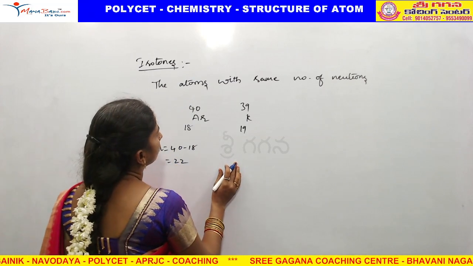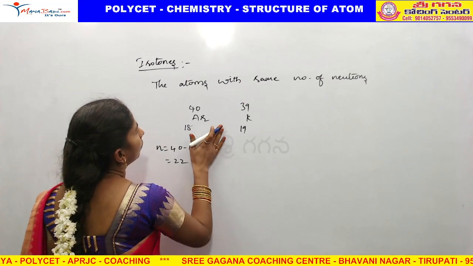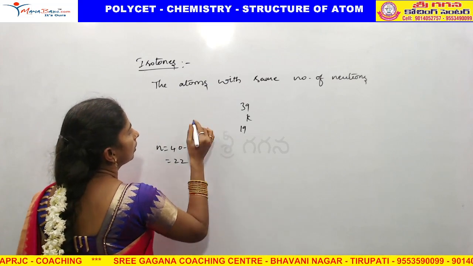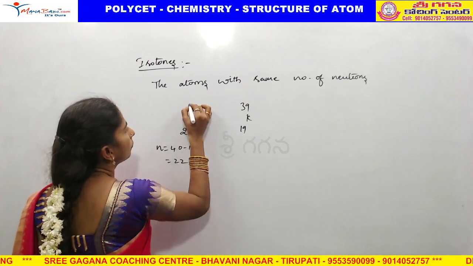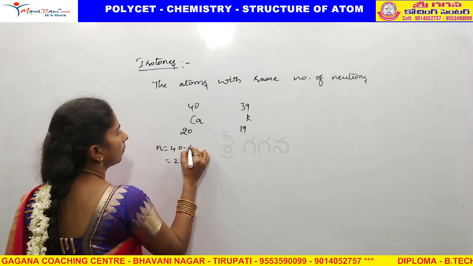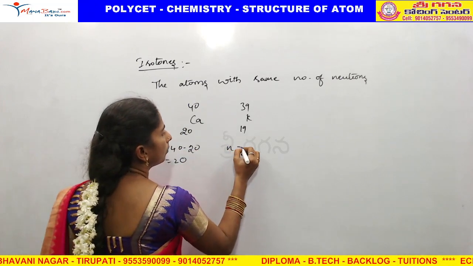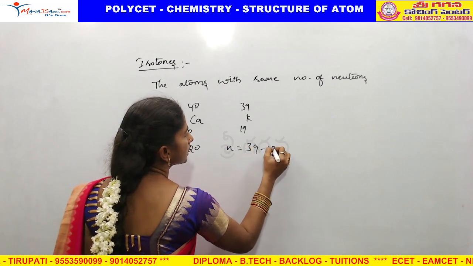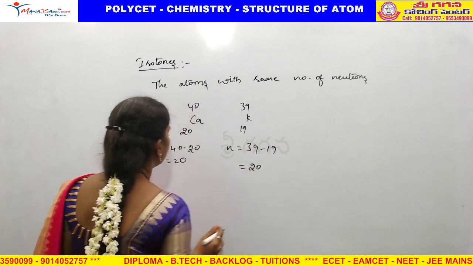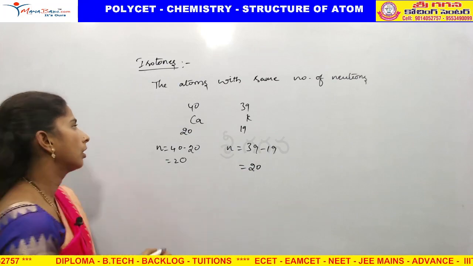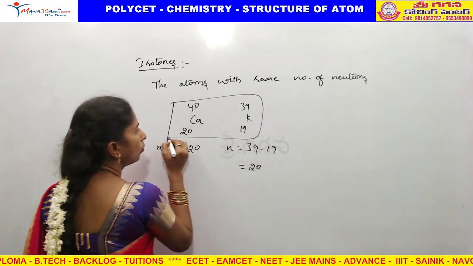Sorry, not argon, calcium 2040. 40 minus 20 is 20. Here, number of neutrons 39 minus 19 is equal to 20. So the same number of neutrons.